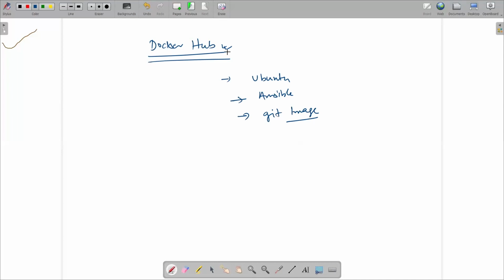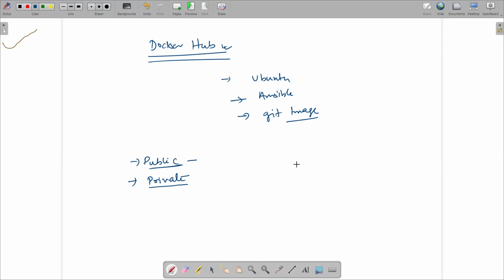So Docker Hub provides two types of repository. One is public and another is private. In a public repository, the images are available openly, which is open source and a free service. And images available on the private repository are chargeable. So we can create our own repository over the Docker Hub, right?